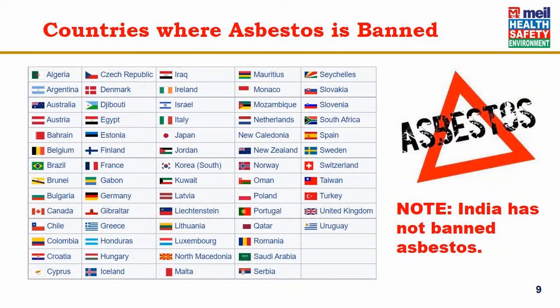Now it is banned. There is a whole list of countries where asbestos is banned. Note that India has not yet banned asbestos. There are certain guidelines, but it is not really banned. But many of the advanced countries have banned the use of asbestos because of its health hazards.